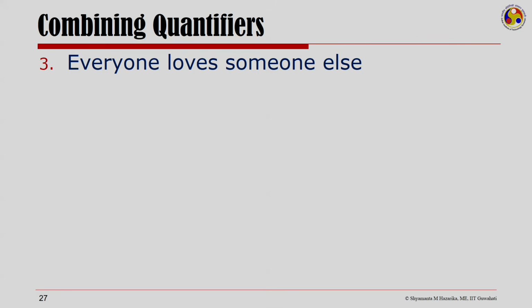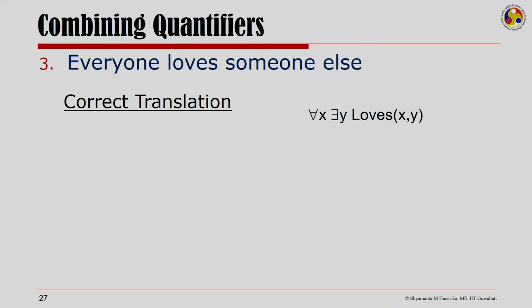Here is our third English statement, which says everyone loves someone else. So, in this statement, if I was just saying everyone loves someone, I would take for all x to mean everyone, and there exists a y to mean there is someone, and x loves y.